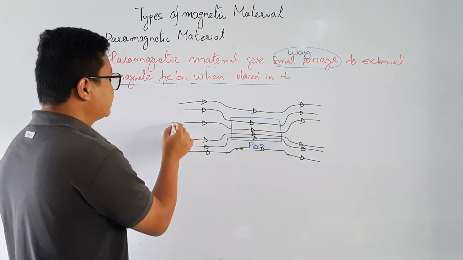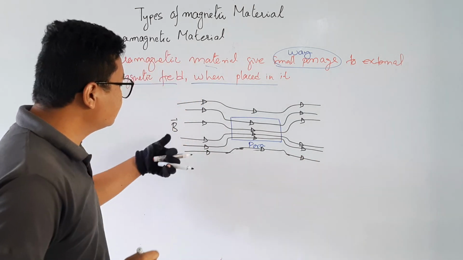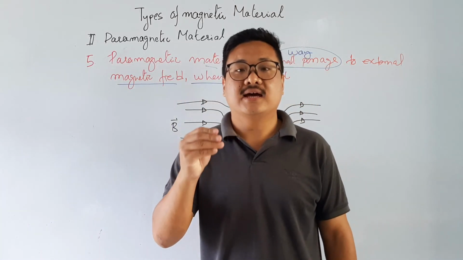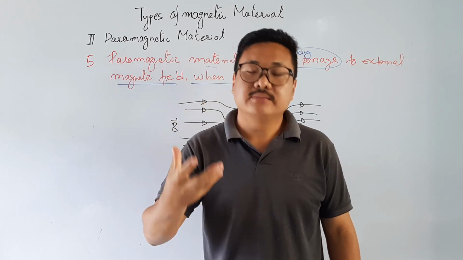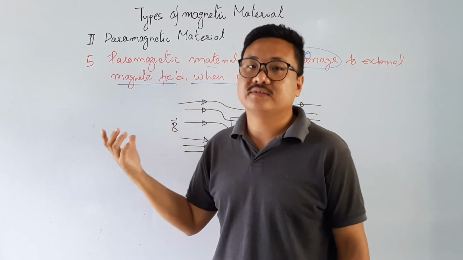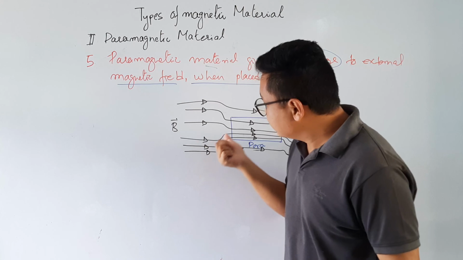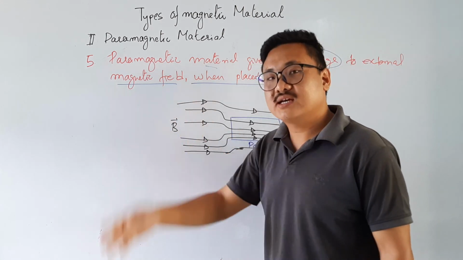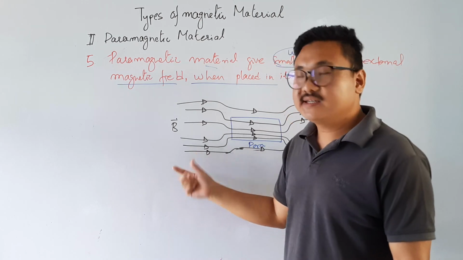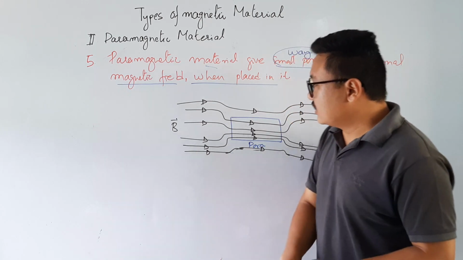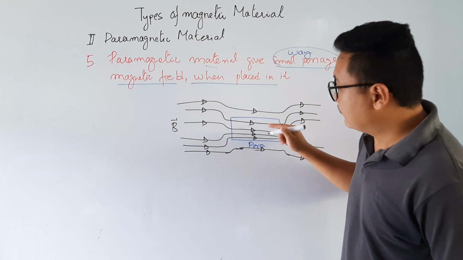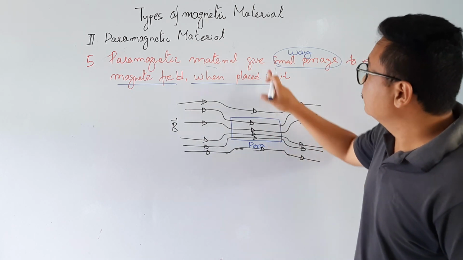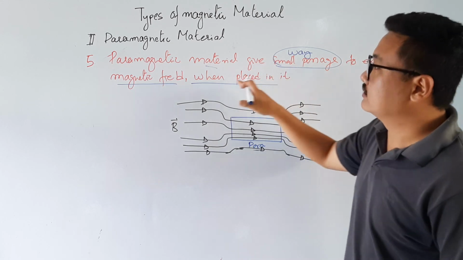This is my external magnetic field, which we call the magnetizing field, because this external magnetic field is used to magnetize the material. So some of the magnetic field lines are passing through the paramagnetic material. That is why it gives a small passage to the external magnetic field.